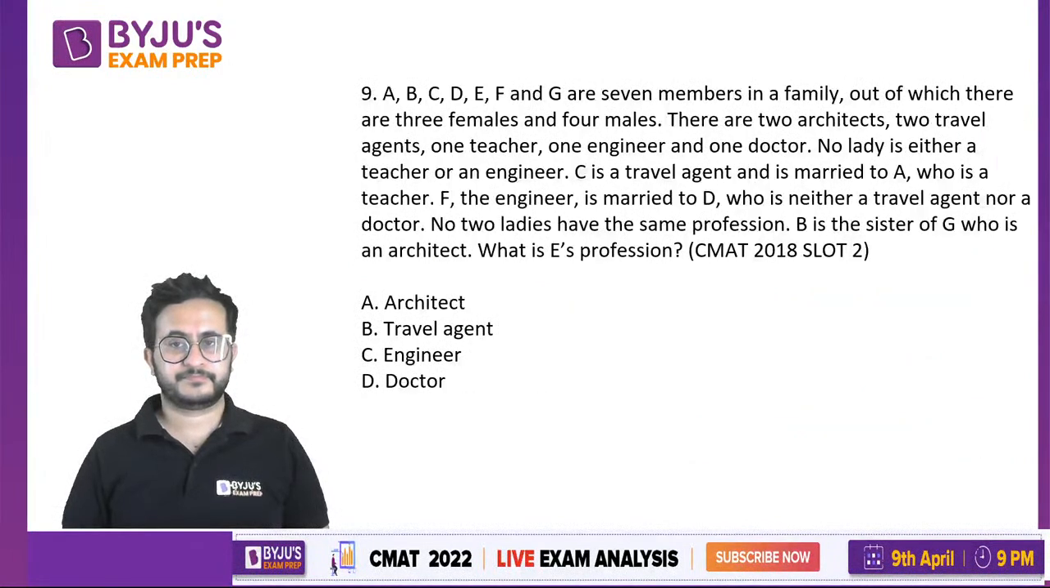Now a question on blood relations. So it says that A, B, C, D, E, F, G are 7 members in a family, out of which there are 3 females and 4 males. There are 2 architects, 2 travel agents, 1 teacher, 1 engineer, and 1 doctor. No lady is either a teacher or an engineer. C is a travel agent and is married to A, who is a teacher. F, the engineer, is married to D, who is neither a travel agent nor a doctor. No two ladies have the same profession. B is the sister of G, who is an architect. What is E's profession?